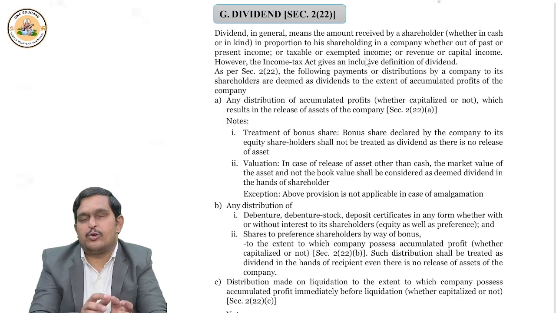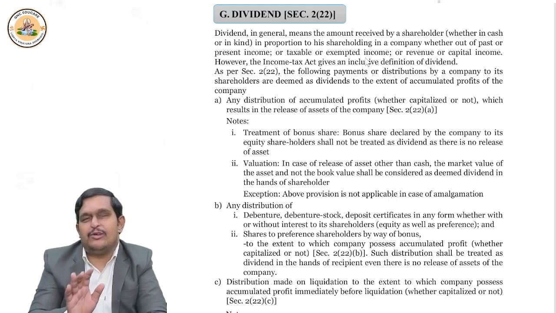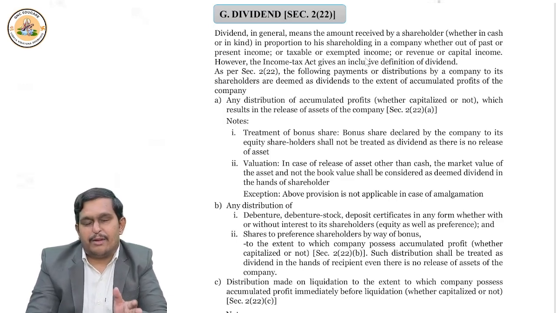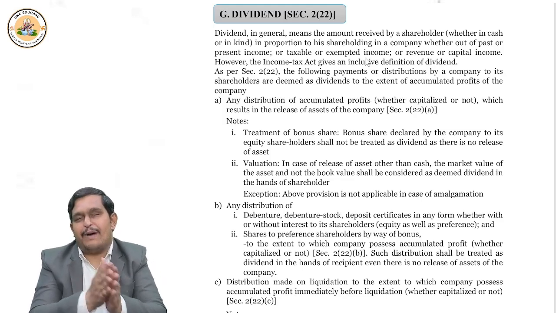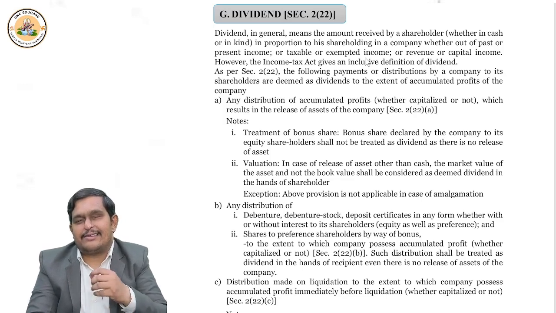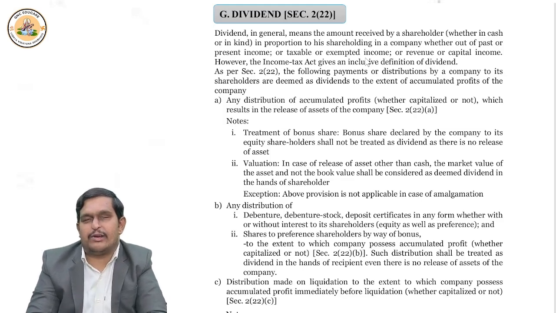Now come to the next point. In income tax, section 2 clause 22 talks about an inclusive definition of dividend. Now I'll tell you a simple story. Revision is there, but still I'll explain the concept. Don't worry. Company was to pay tax in the past on the dividend. To avoid the payment of taxes, they started giving some assets, giving some loans. This way, the companies tried to escape the payment of dividend. So, government wanted to curtail this activity of the companies. They brought this type of section called deemed dividend under section 2 clause 22.